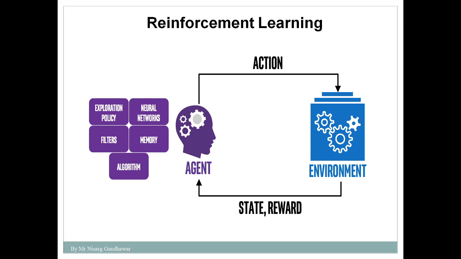Again I am repeating the definition: the agent will act and learn in the environment by means of trial and error, using the feedback that is given by the environment to that agent. So this is reinforcement learning.